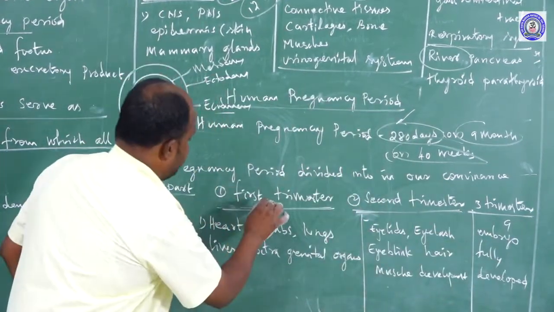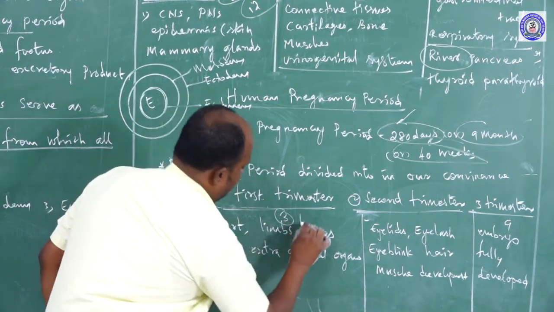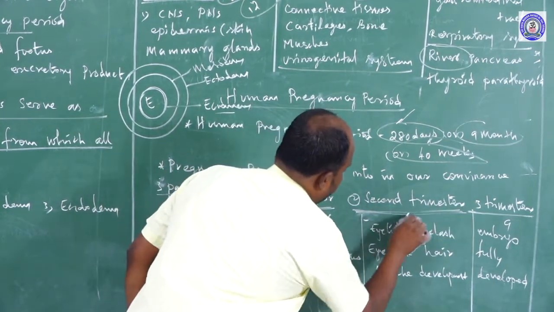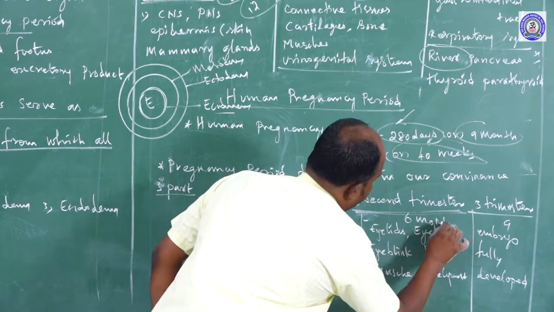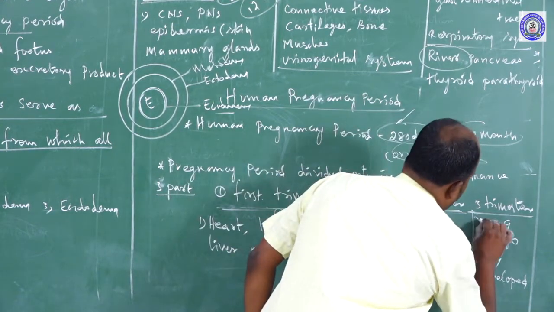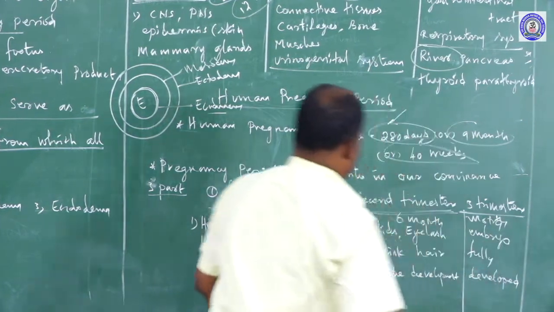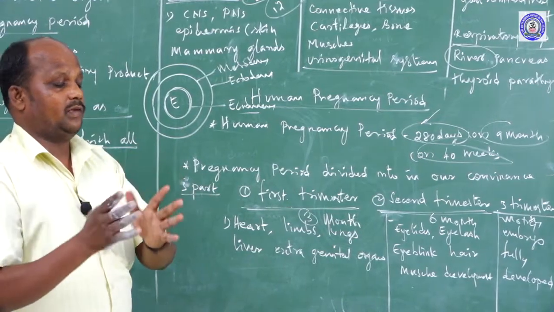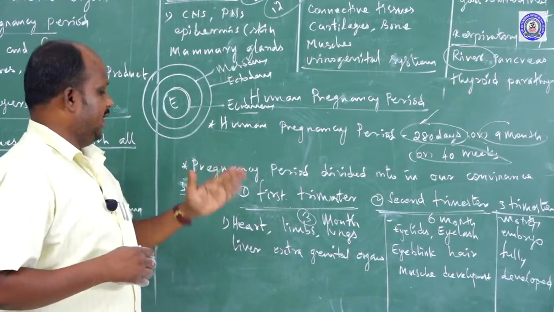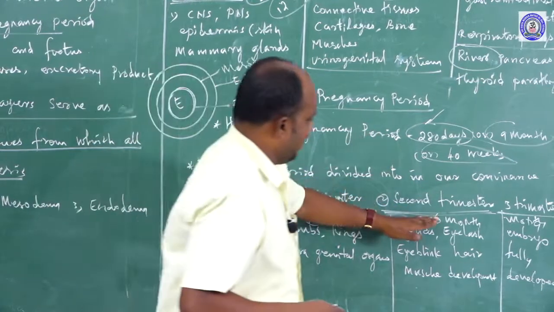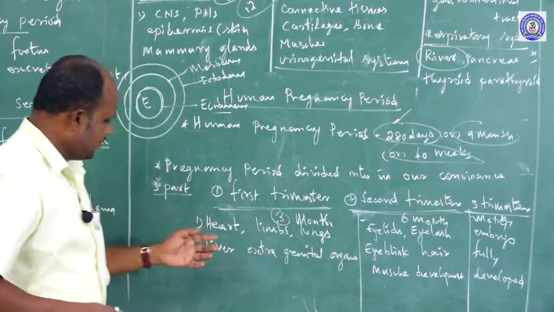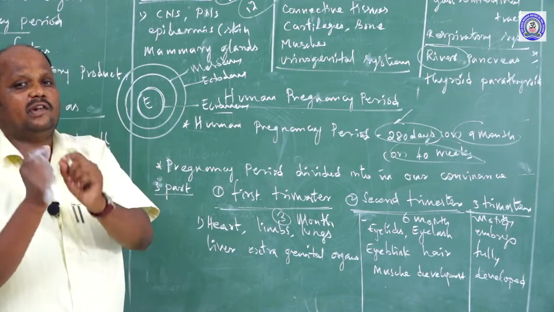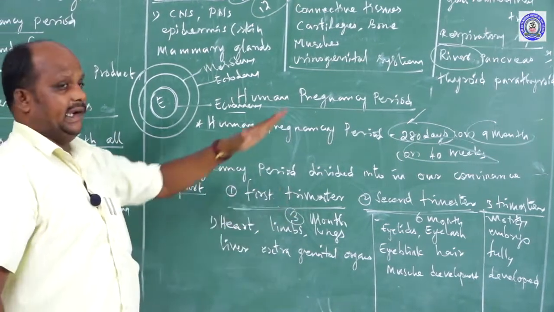See, this is the first trimester, first 3 months. Second trimester, first 6 months, third one 9 months. That is the human pregnancy period. Why are we going to divide it for our convenience? In human embryonic development, we have the first trimester, second trimester and third trimester, so the organ development and tissue development can be calculated precisely, because we divide it into three parts.